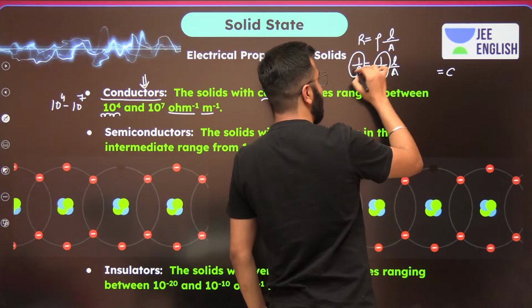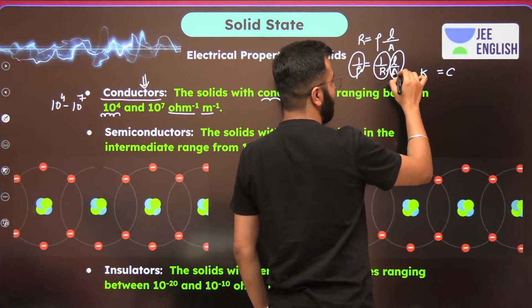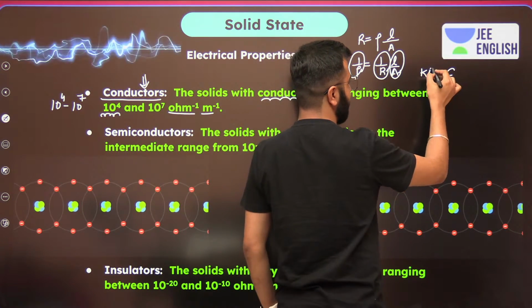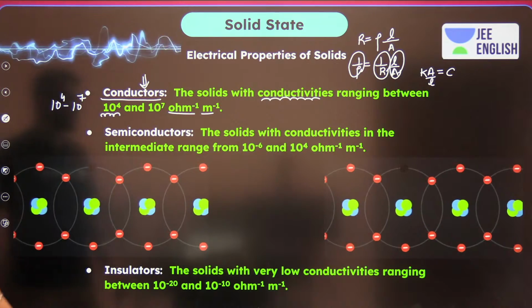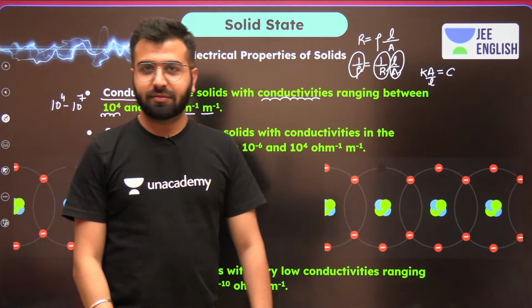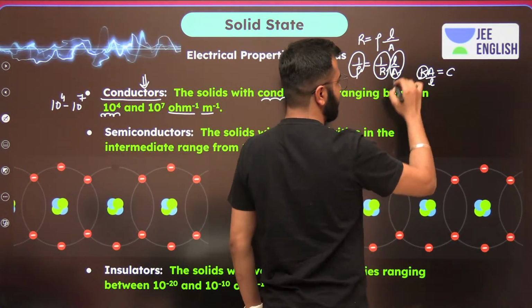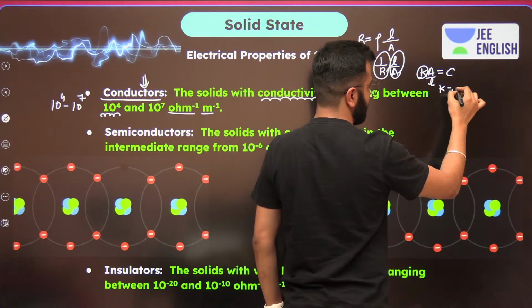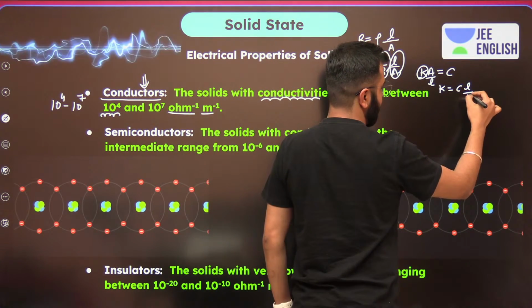For this, I am going to write conductivity, and this is L upon A. I'm taking these on the other side. Yes, is this clear or is it not? This is good, but as we are talking about the conductivity now, pay attention. K is equal to C, which is conductance, times L upon A.